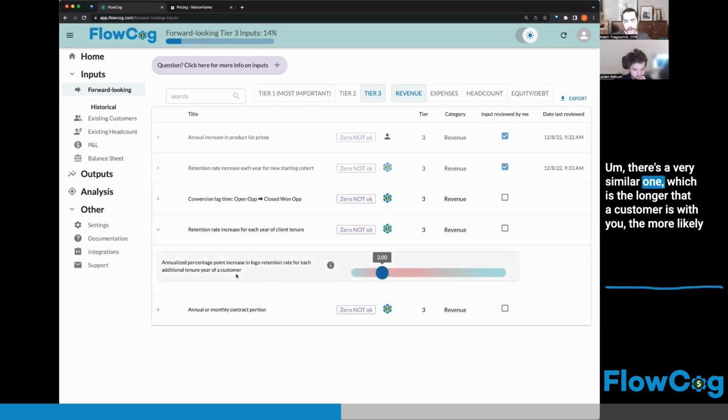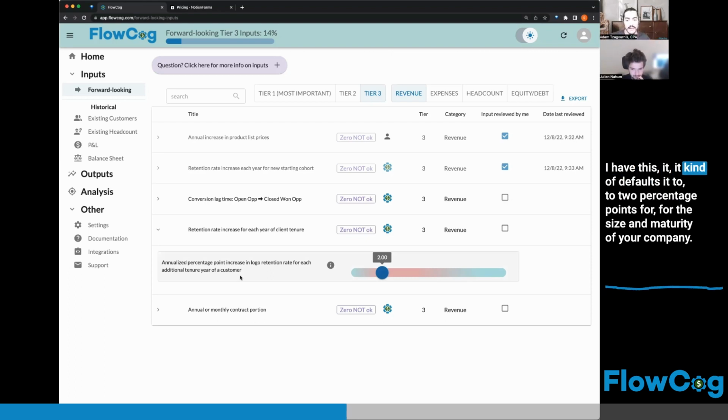There's a very similar one, which is the longer that a customer is with you, the more likely they are to keep renewing, because presumably they're getting some value from the product. So I like to think of it as, if a customer's already been with you for 36 months, the odds are that they're getting value from it. They're going to stick around.